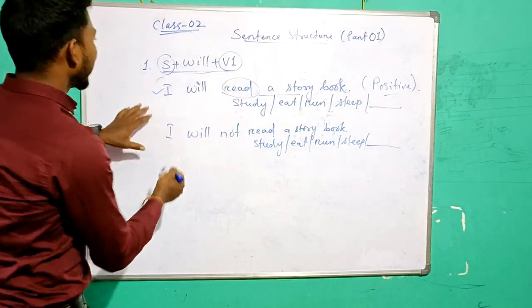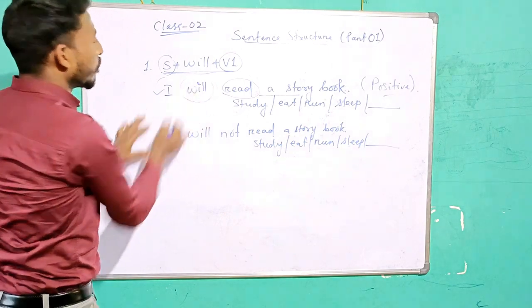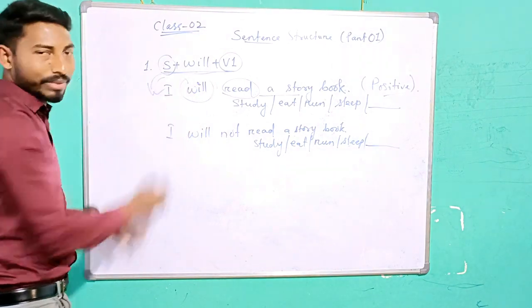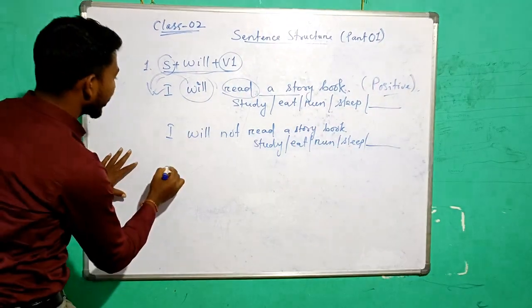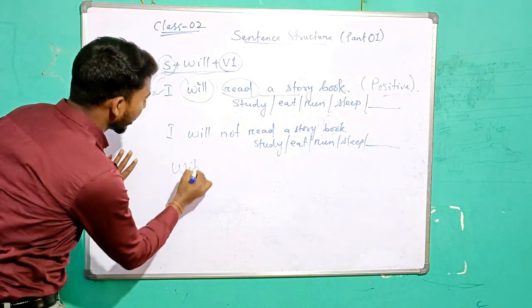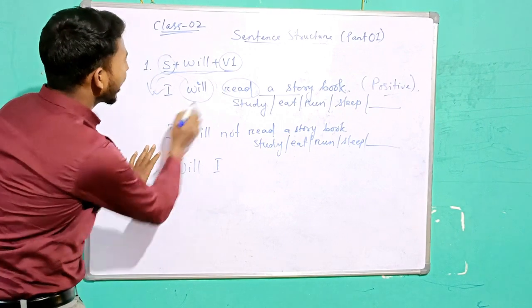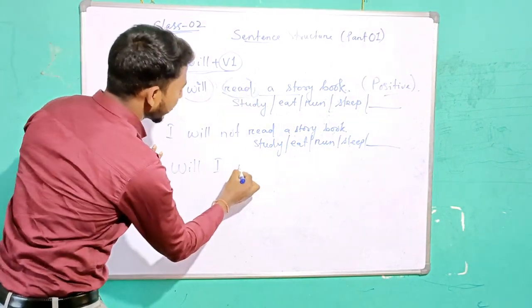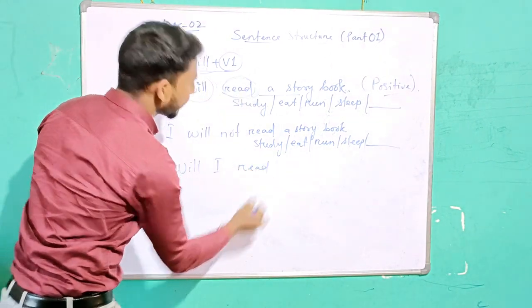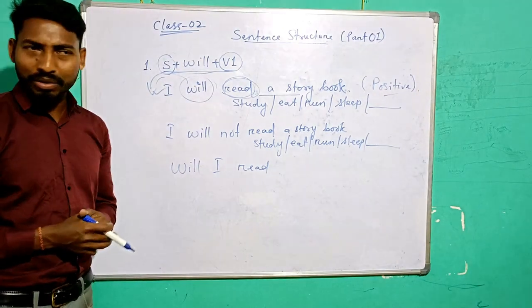In the same way, now the helping verb or the modal verbs will come at the first. This is the structure. Okay? So here what I have to do is we have to change the position. Now I'll write here will. Will I? Then the subject will come. Will I what? Read? Isn't it? Will I read? That means you're asking, will I read a storybook?